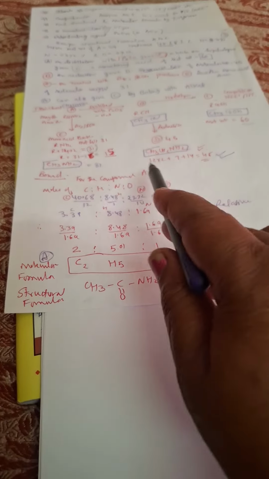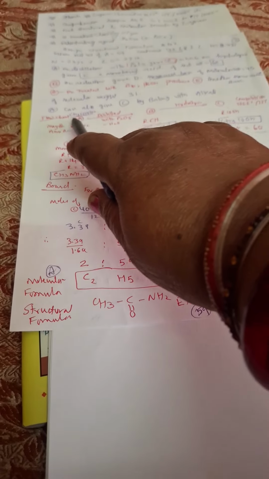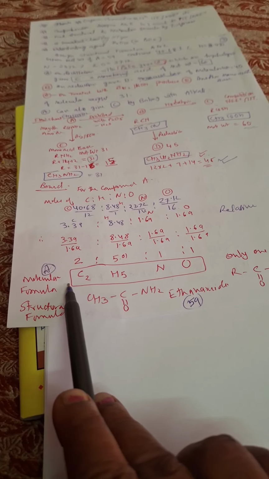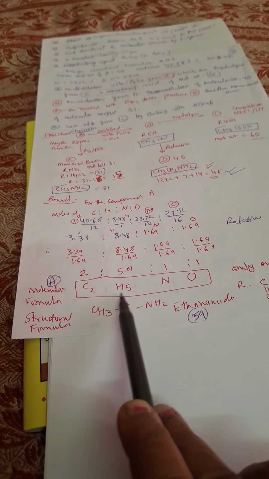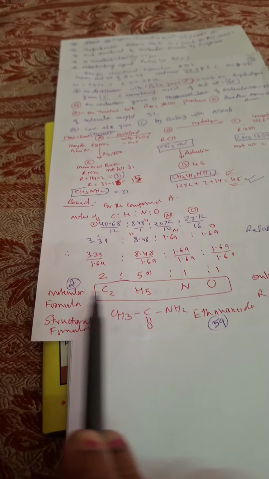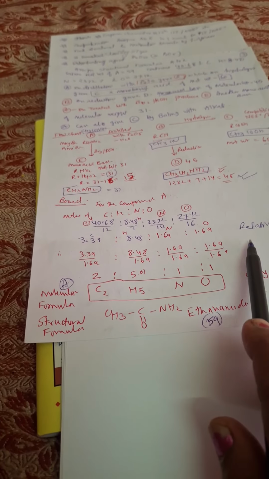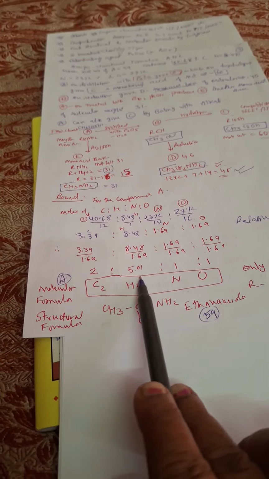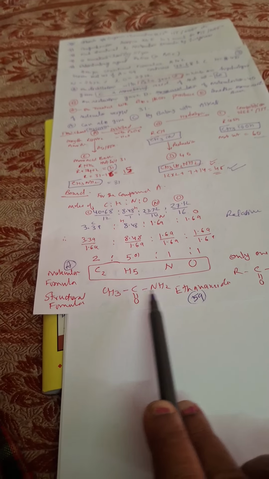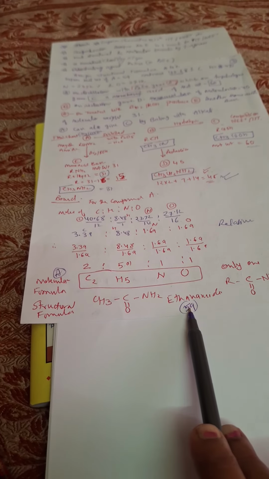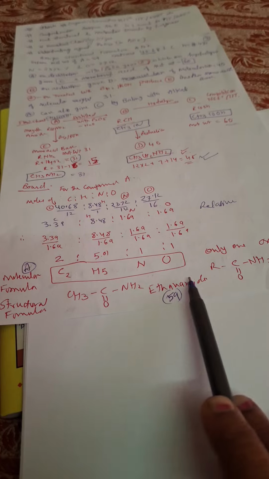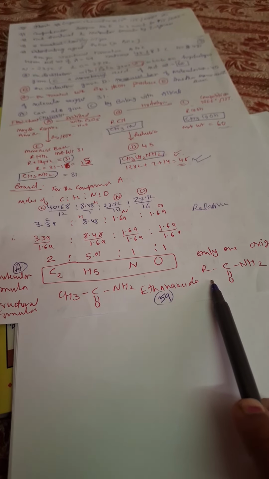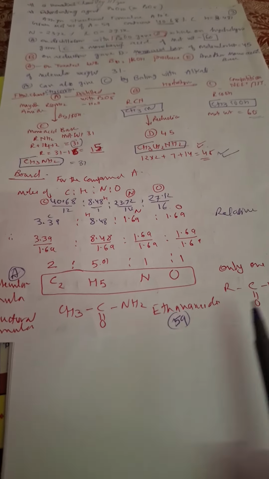So when we know that it is CH3CONH2, easily we know that it is C2H5NO. Without calculating it, you can easily answer. Till here you can solve, and then you have to write the ratio 2:5:1:1. So CH3CONH2, ethanamide, is the structure. Okay, and it has the same molecular weight as given, 59. Clear? So you have seen how easily we have done it.